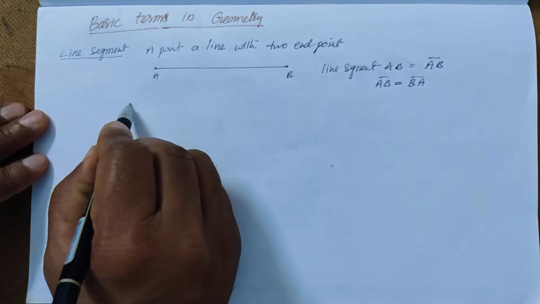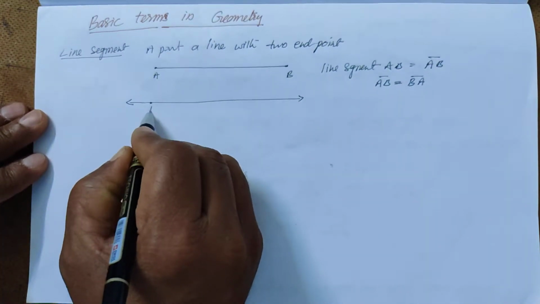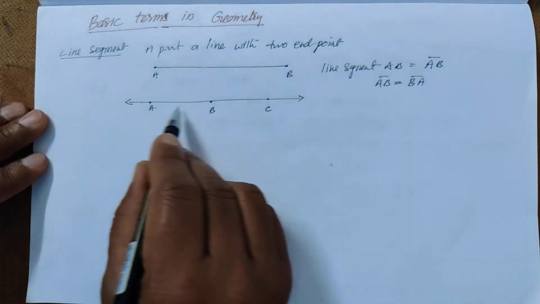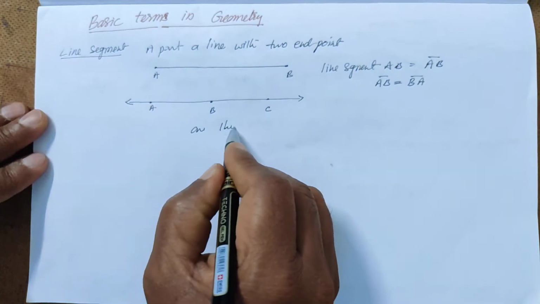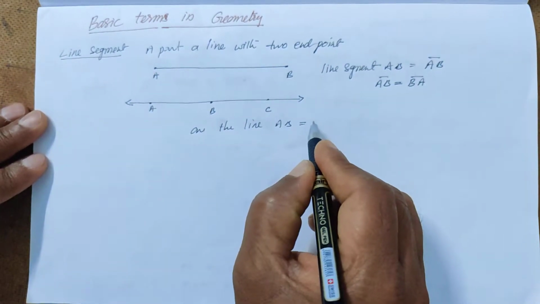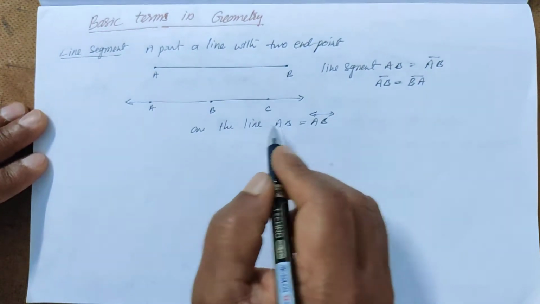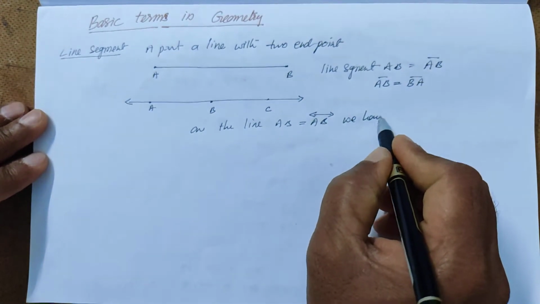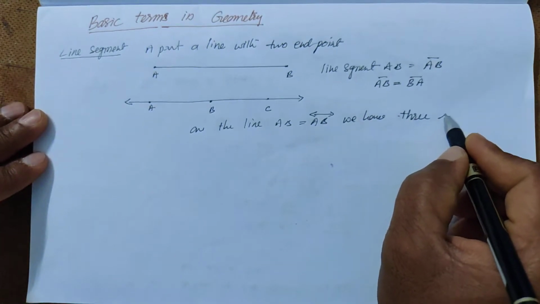Now take a line. This is a line. So there is a point A, a point B and a point C. The line AC can be shown with arrow marks on both sides. So we have three line segments.